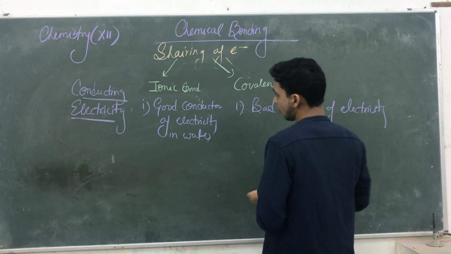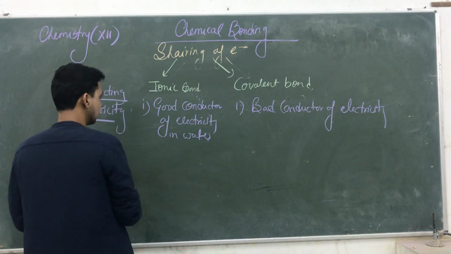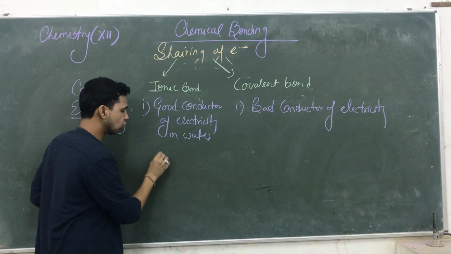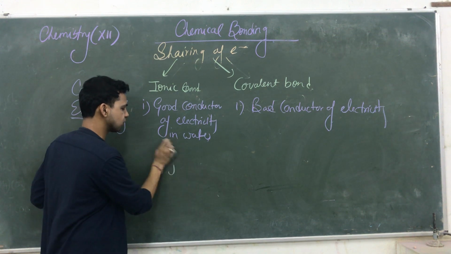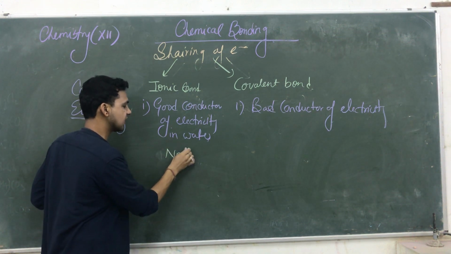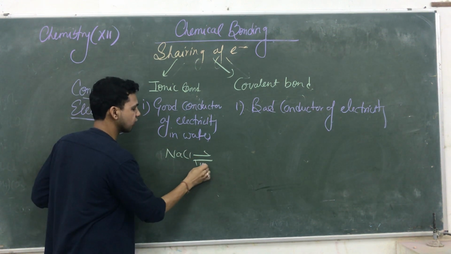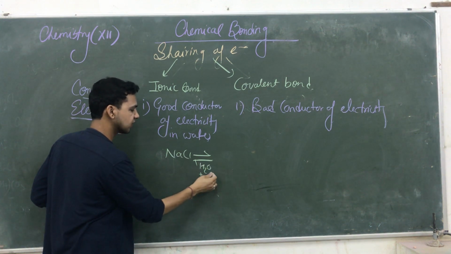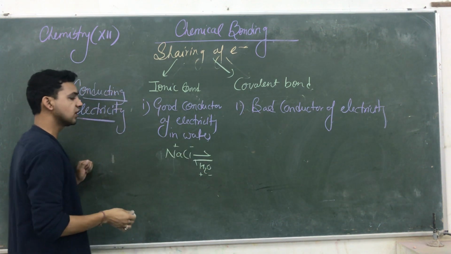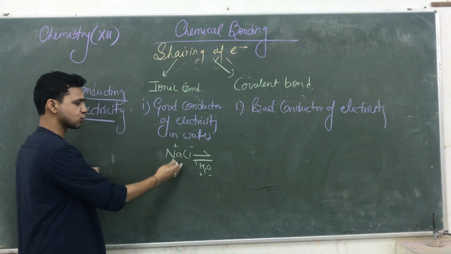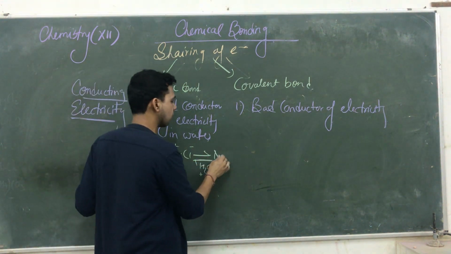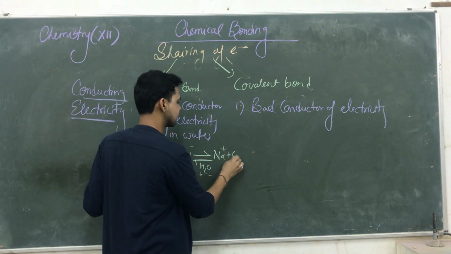So see guys, why are they good conductors of electricity? We told you when we dissolve MgCl, suppose we are taking another compound, NaCl. When NaCl is dissolved in water, water is polar, positive, negative. NaCl is also polar. So the polar compound easily dissociates NaCl into two forms, Na plus and Cl minus.